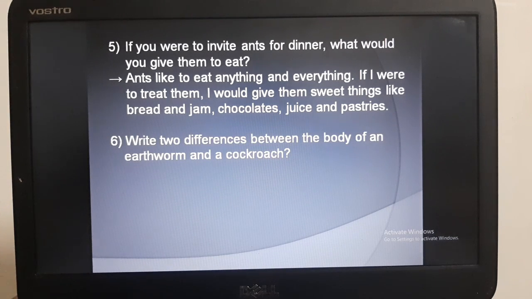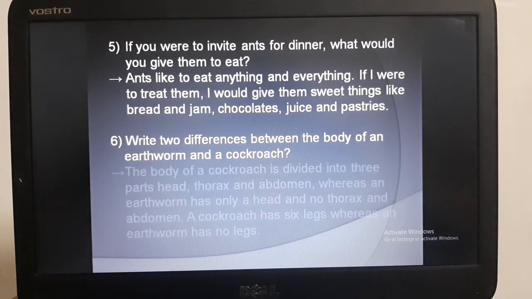Question number 6. Write two differences between the body of an earthworm and a cockroach. Yes, students, tell me the difference.